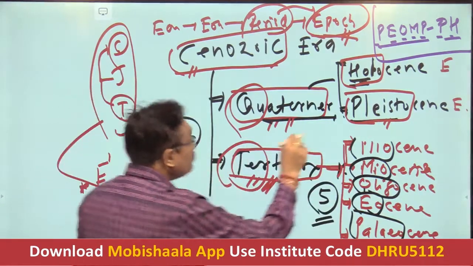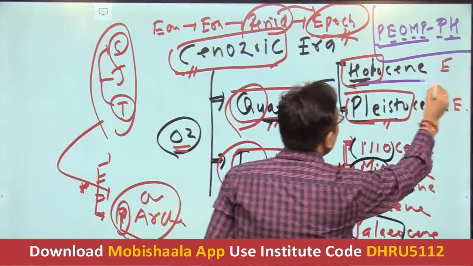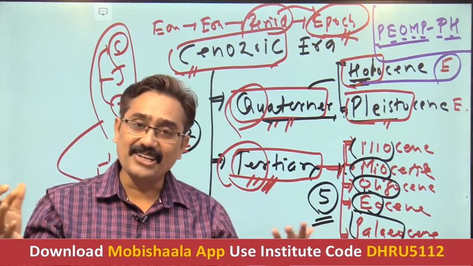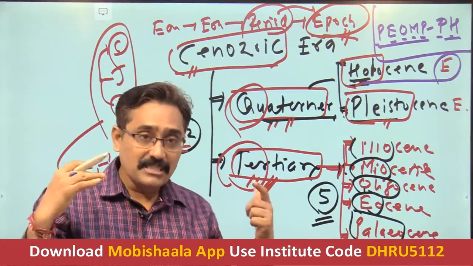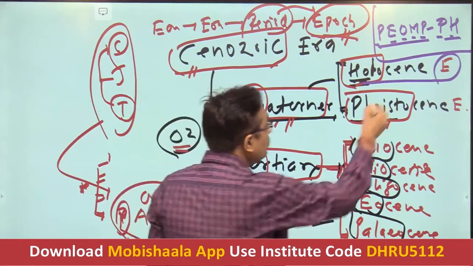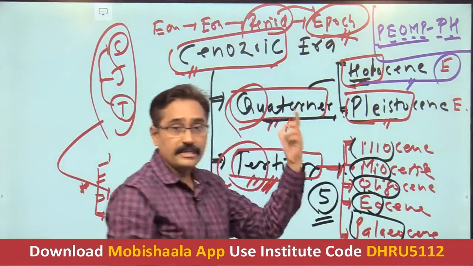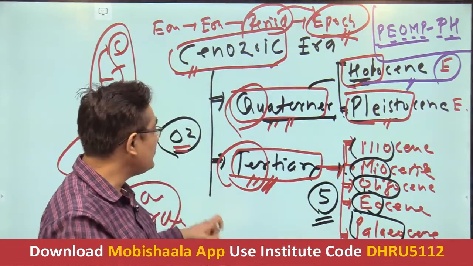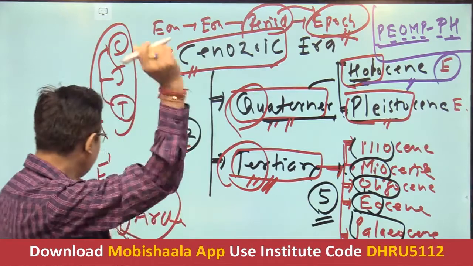Now, as far as the Holocene epoch is concerned, this is the present epoch wherein we all are residing. It is our recent epoch, wherein the modern man developed. Yes, it is a very interesting study. We will see how the development took place in the next class.